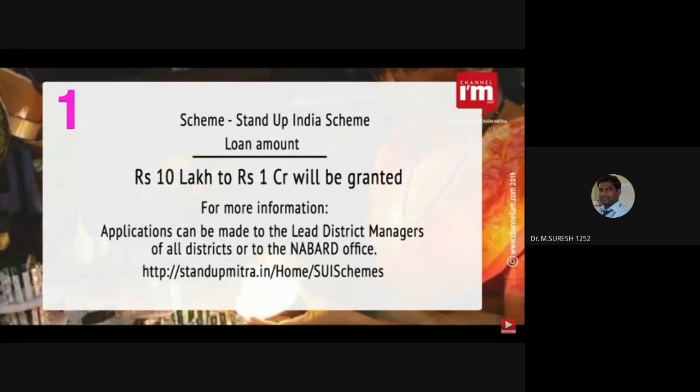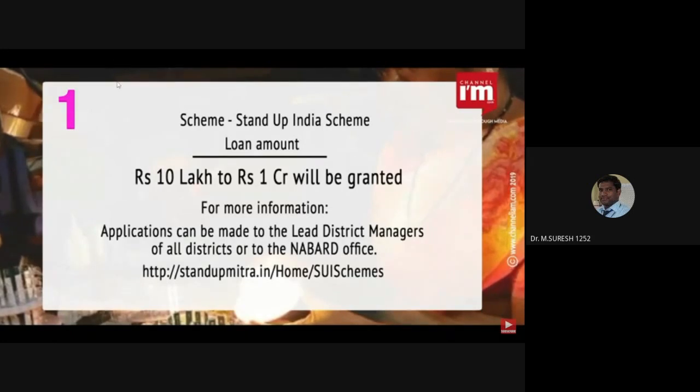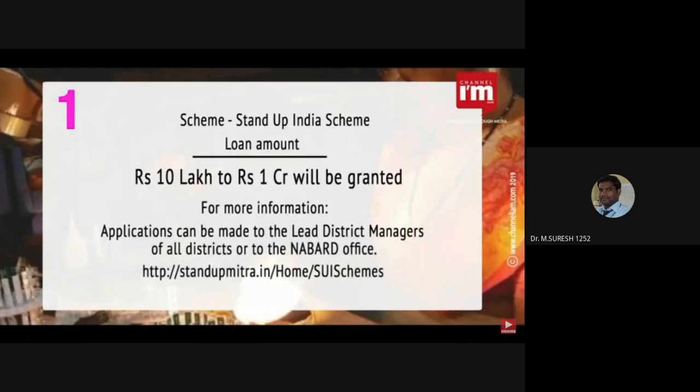There are no barriers with respect to age, education or income in order to obtain this loan. There should also be no collateral security while lending. Applications can be made to the lead district managers of all districts or to the NABARD office. Applications can also be made through district standards and the Stand Up India website.